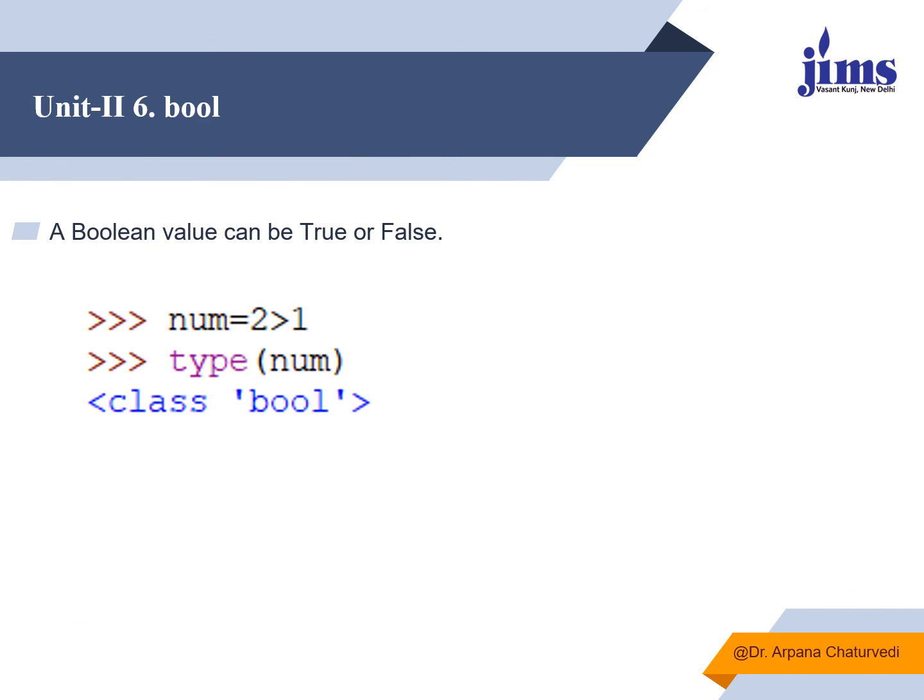We can have another data type, that is bool. The bool data type holds only true or false values. If I say num is equal to 2 greater than 1, it will check whether 2 is greater than 1 or not. If it is greater than 1, it will say true, otherwise false. To check the data type, it is displaying that it is holding bool data type.